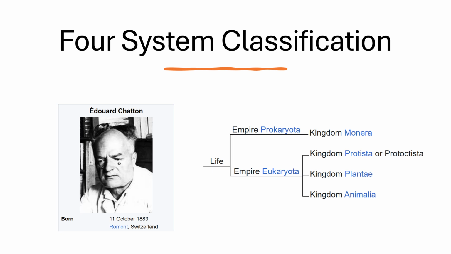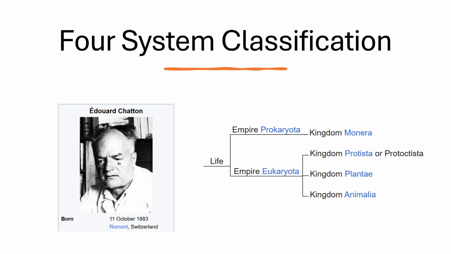So in 1937, Edward Chatton devised the two empire, four kingdom classification. In this, you can see that there are two empires, basically two big groups above the kingdom, called prokaryota and eukaryota.